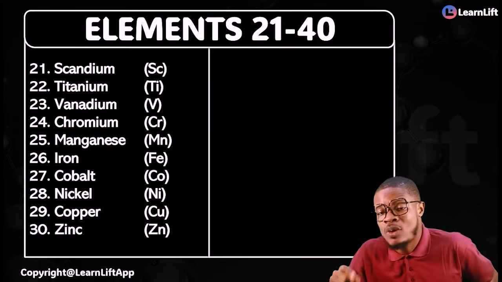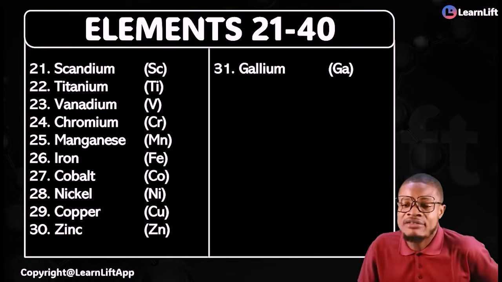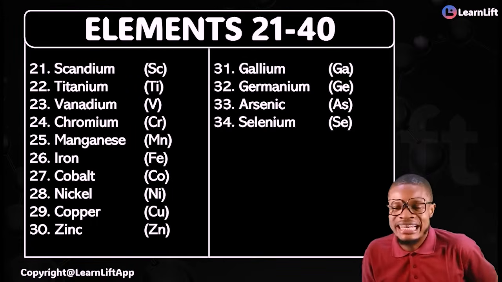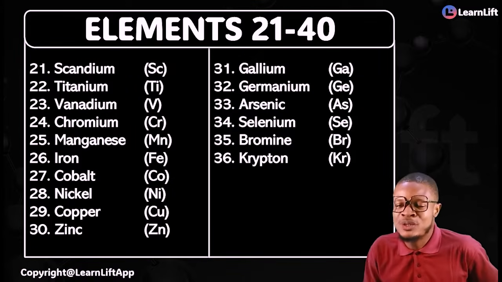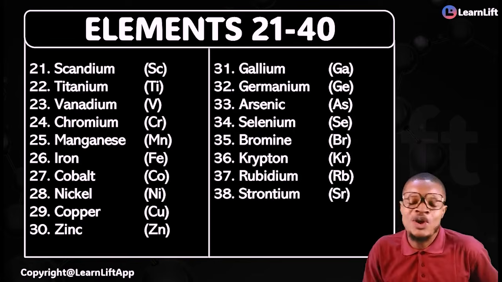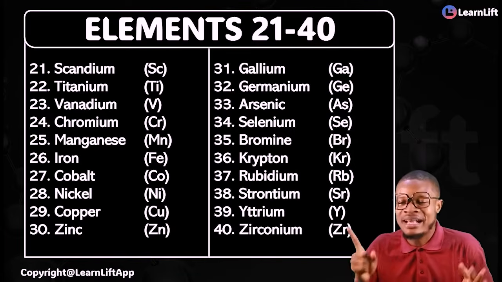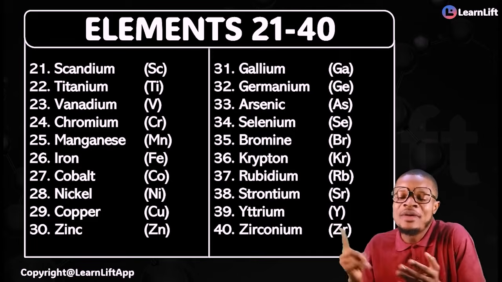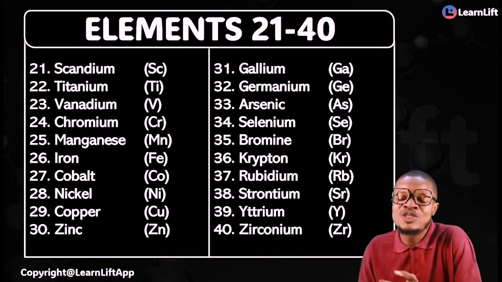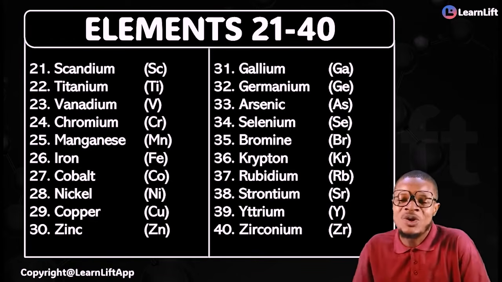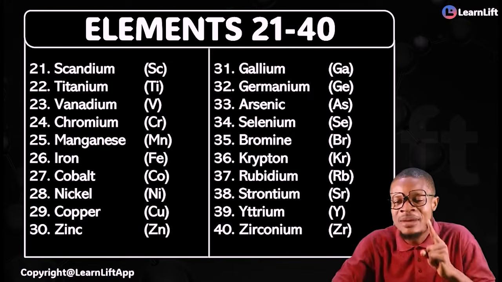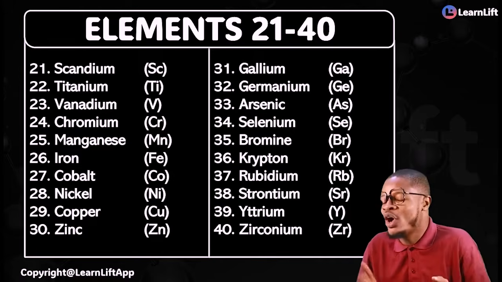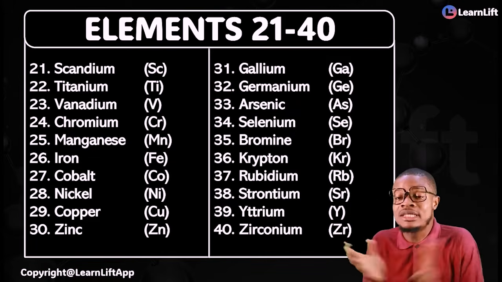What about 31 to 40? Under there, they will now have gallium, germanium, arsenic, selenium, bromine, krypton, rubidium, strontium, yttrium, and zirconium.